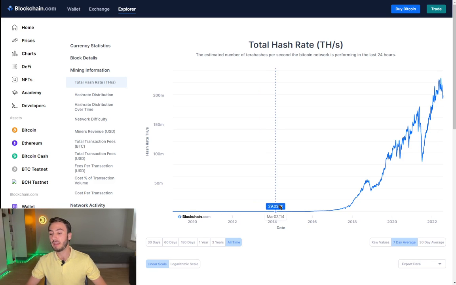So now you may be wondering, if the hash rate has been basically increasing and increasing since the beginning of Bitcoin, why does it still take us 10 minutes to mine a Bitcoin block? That is because the Bitcoin algorithm adjusts the difficulty to solve a block every 2016 blocks, which is approximately 2 weeks. So basically, if a lot of miners start shutting down their mining rigs at the same time, the hash rate will decrease, which would mean that it would become much harder to solve a block, and then the algorithm every 2016 blocks will adjust for that. So basically it would keep taking us approximately 10 minutes to mine a block. So generally we would check this graph to see the health and robustness of the Bitcoin network.